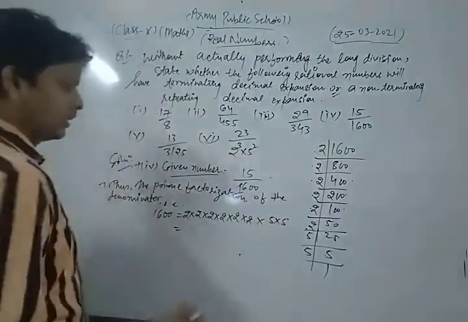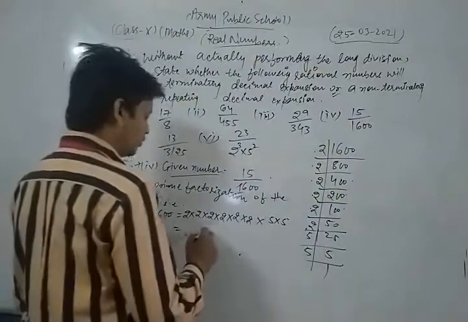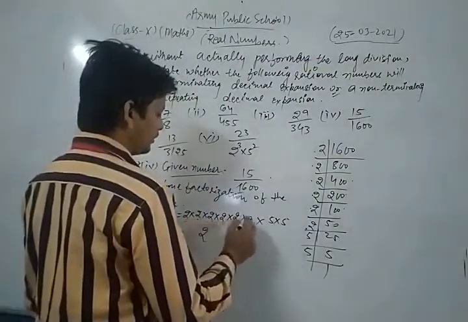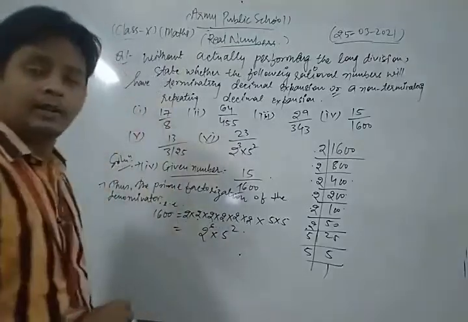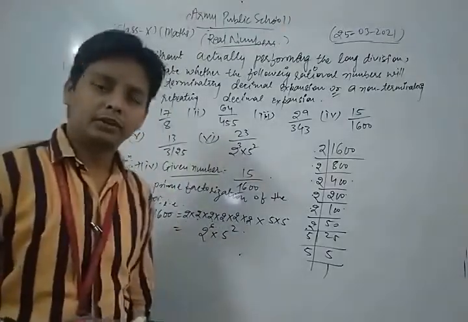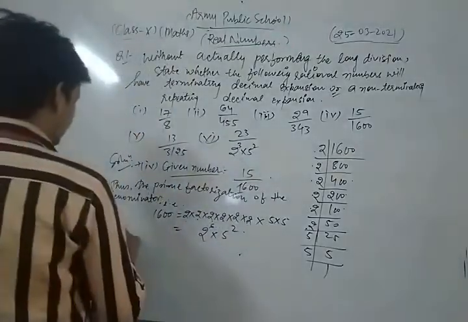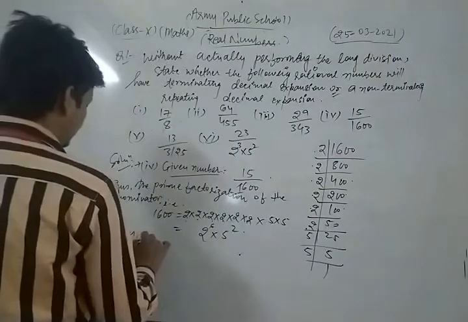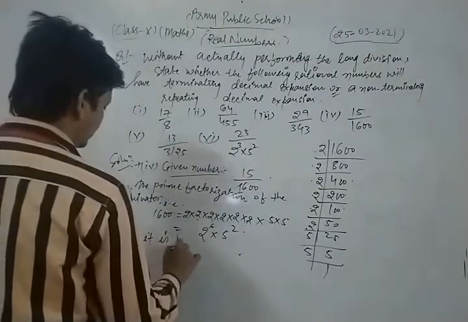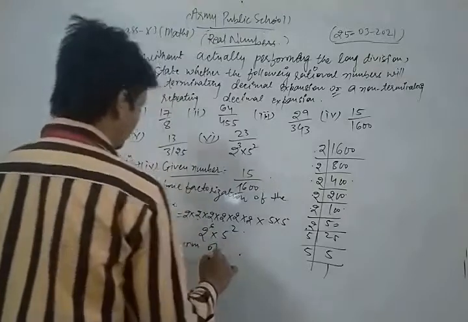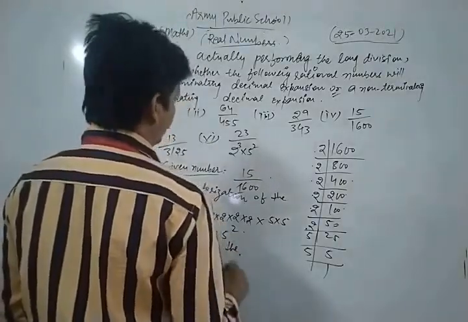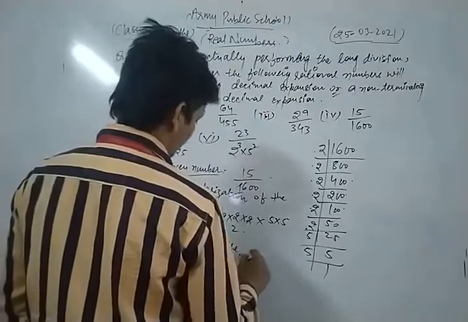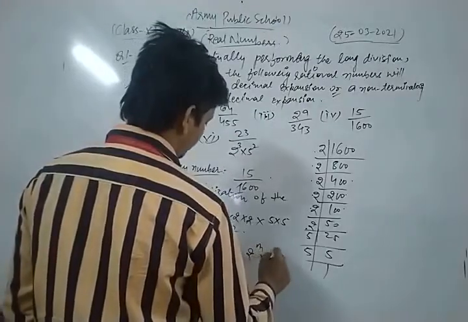So we apply the laws of exponent. So we get 2 power 6 into 5 power 2. Thus the prime factorization of the denominator is of the form 2 to the power m into 5 to the power n.